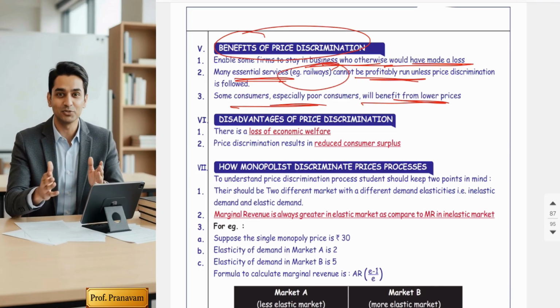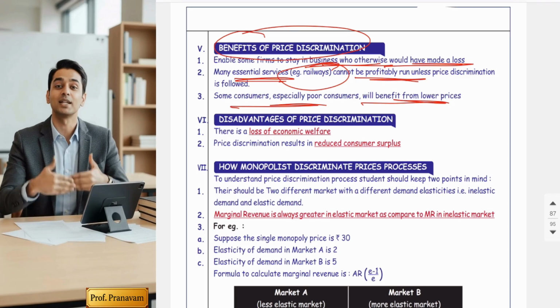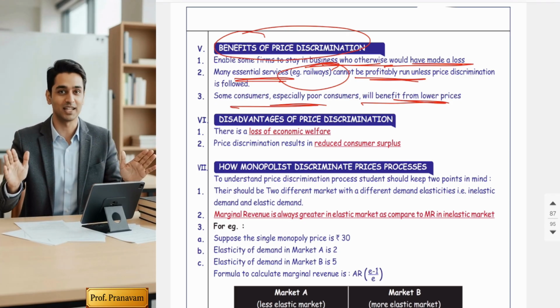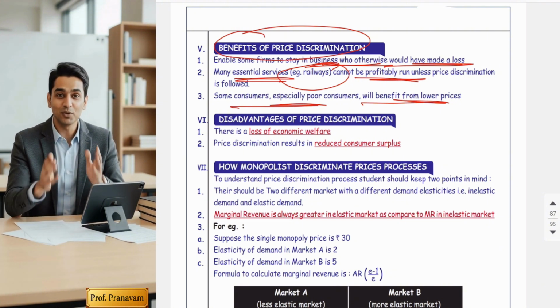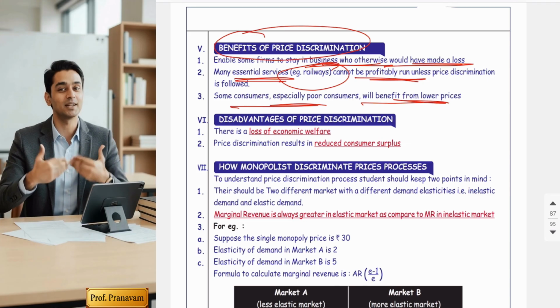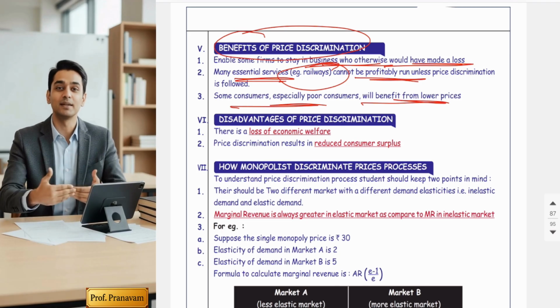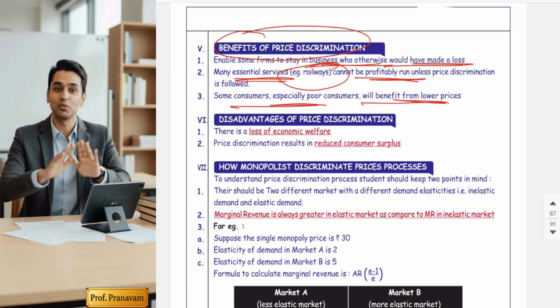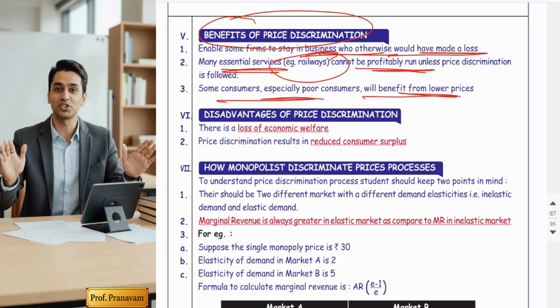The best example is the railway. Railway is an essential service. It should reach everyone whether the people are able to pay or not. So what does the railway do? Railway charges lower prices for second class and general class, and also charges high prices for first AC and second AC. They suffer losses on the cheaper services, so those losses can be compensated from the premium services fees. So survival is possible. Fine. So friends, these are the advantages. Price discrimination is not always bad. Sometimes it supports social welfare also, right?